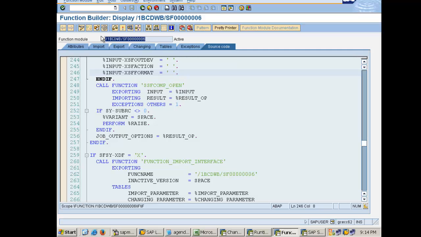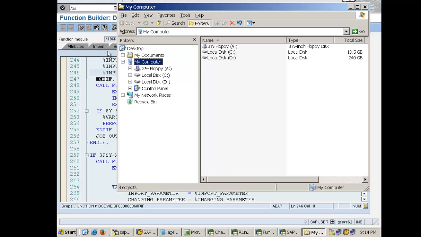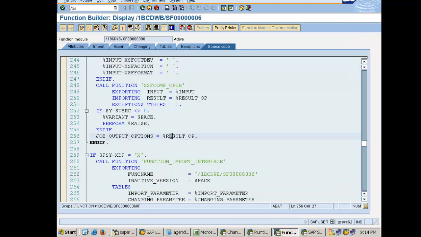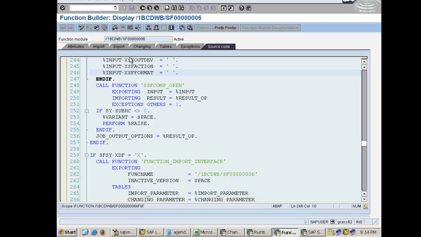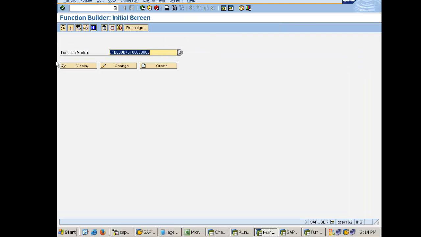So what you need to do, when you are writing a code, you need to identify the function module name of the smart form. So there is a function module provided by SAP, SSF_FUNCTION_MODULE_NAME.